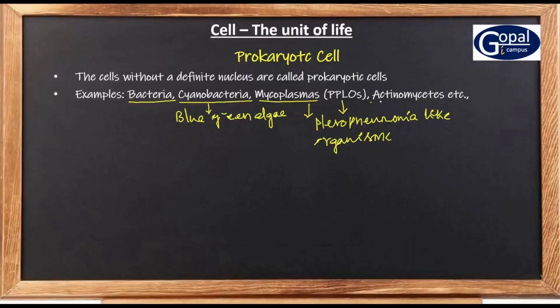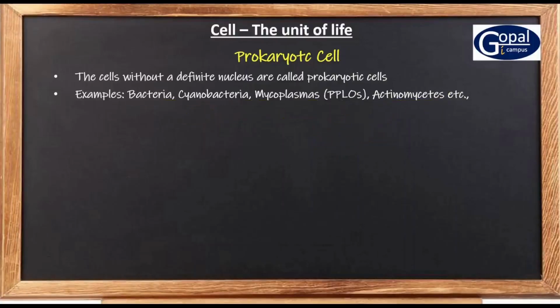And the other example is actinomycetes. And then there are several other examples like rickettsias, etc. So these are the examples of the prokaryotic cells. And these prokaryotic cells are smaller in size than eukaryotic cells.